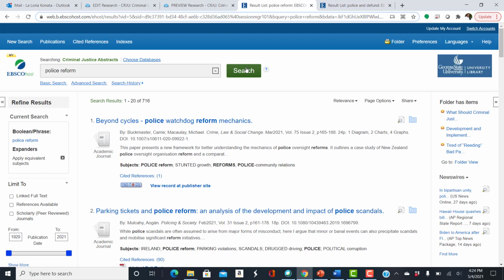Okay, and notice right now we're searching all the fields for police reform. But defund the police and police reform, they're similar, but why is defund the police a popular topic and not police reform by itself?